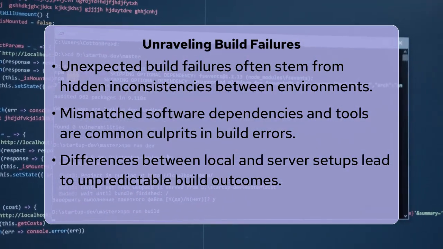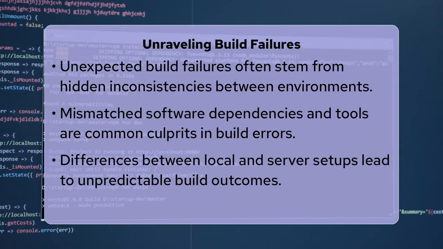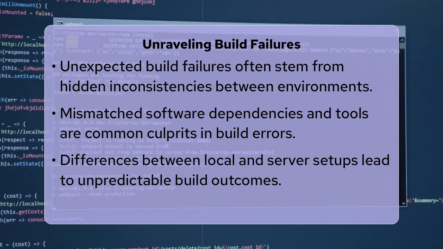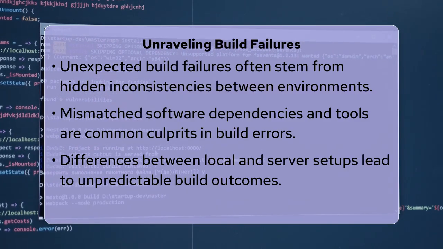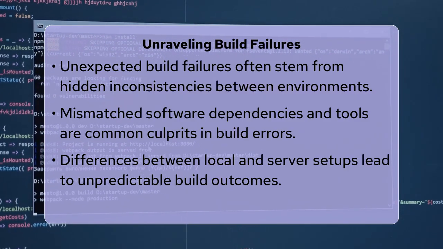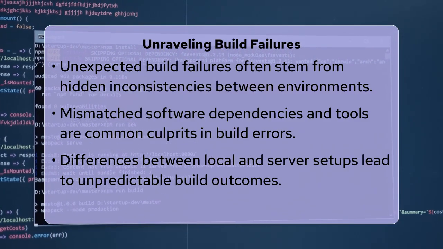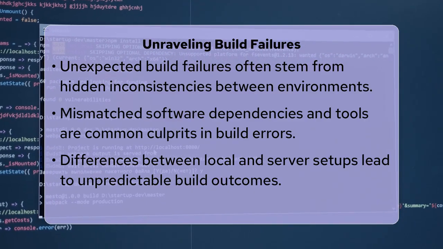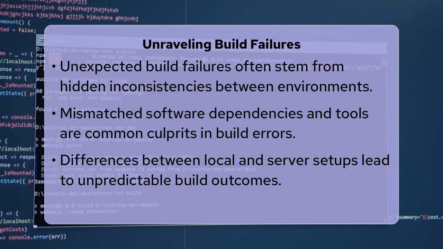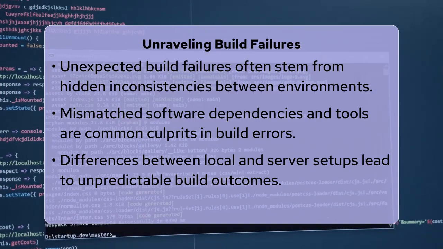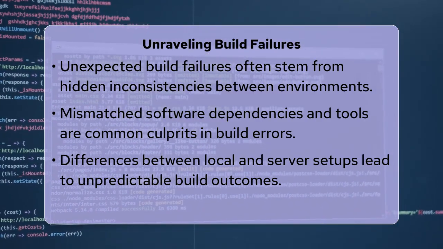The most common version mismatch errors in builds fundamentally stem from inconsistencies in the software dependencies and tools used across different environments. This means your development environment might have a slightly different version of a library or compiler than your build server, leading to unexpected failures.